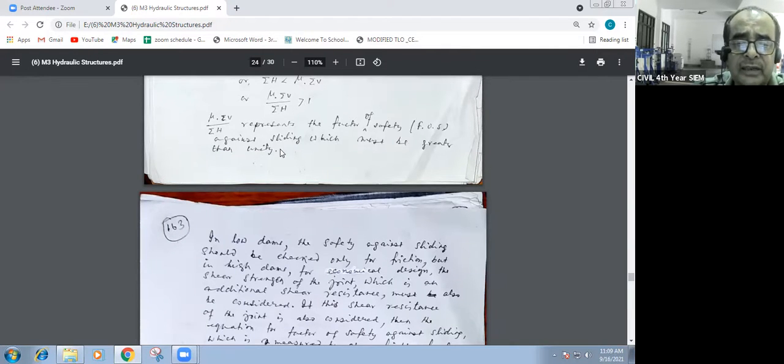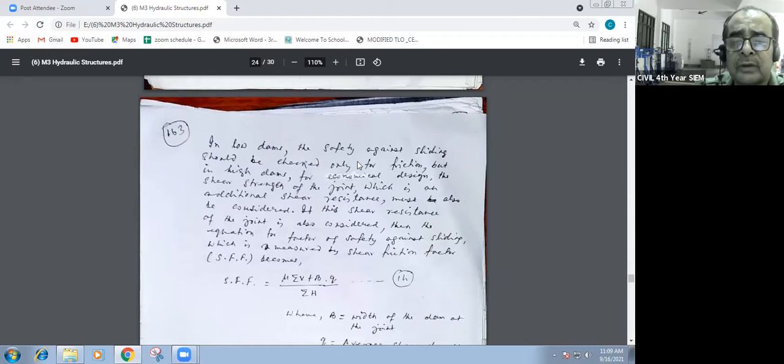Up to this portion, last time I discussed, in low dams, the safety against sliding should be checked only for friction. But in high dams, for economical design, the shear strength of the joint, what I was telling yesterday also, the dam is constructed step by step. Now, the horizontal joint is normally avoided, and the foundation also should be dented. In high dams, for economical design, the shear strength of the joint, which is an additional shear resistance, must also be considered.